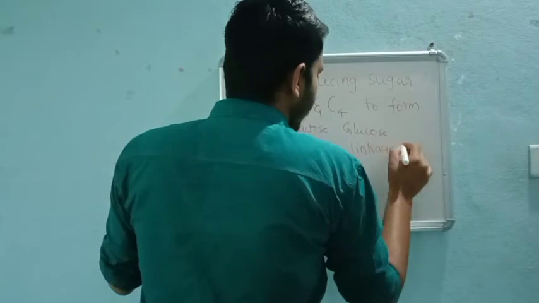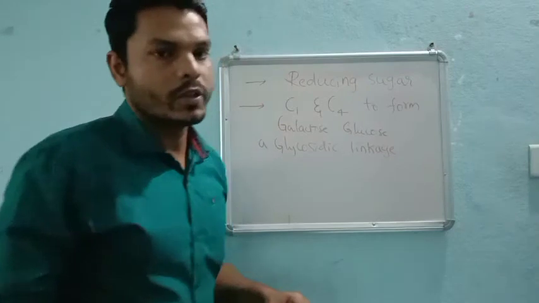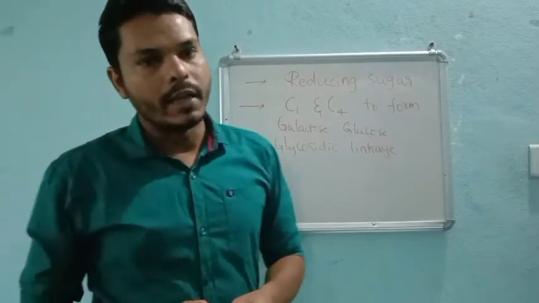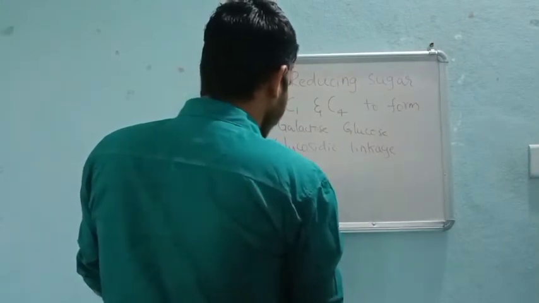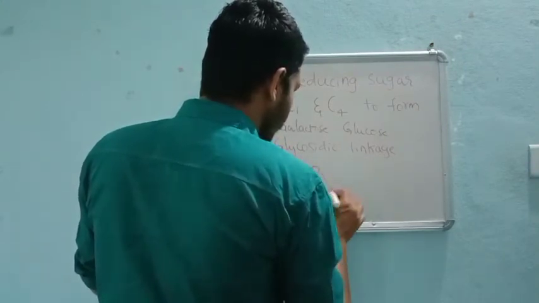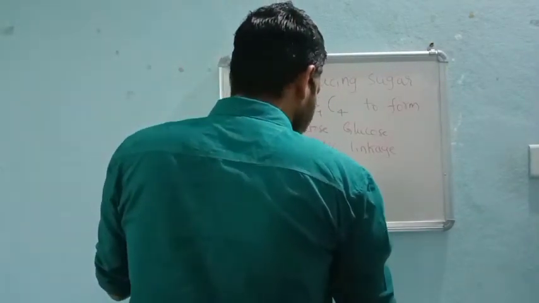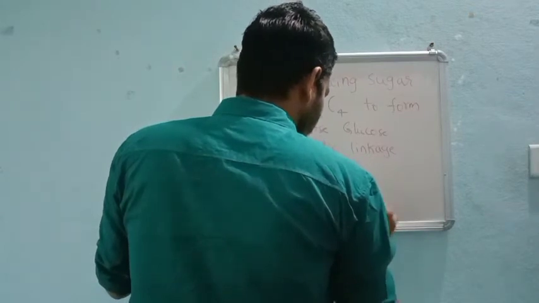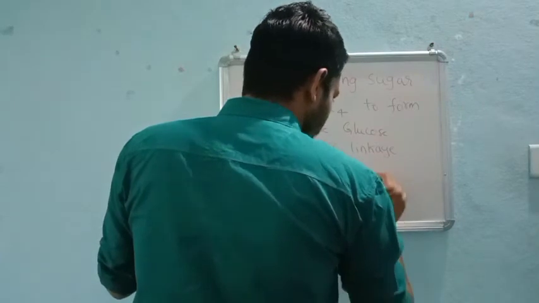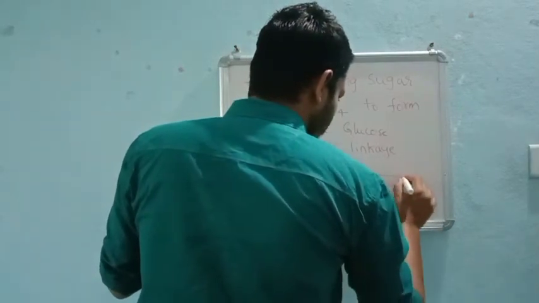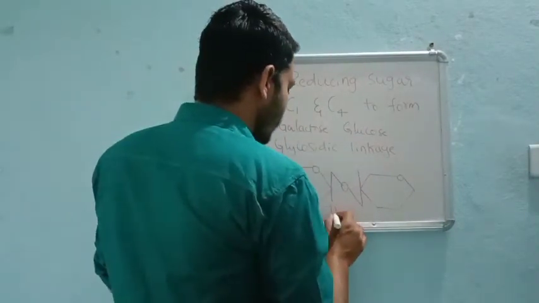That means when they combine, a water molecule will be released, leading to the formation of a glycosidic linkage. So if I consider galactose and glucose, the structure will be like this, right? Why? Because we have a difference in the H and OH group, so one will come up and one will go to the other side.